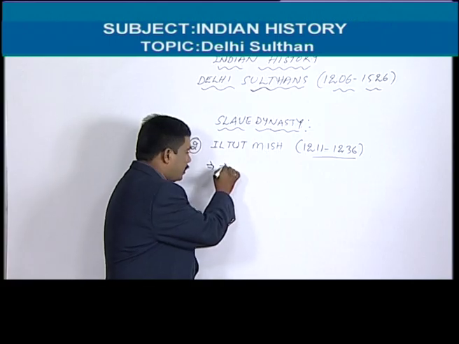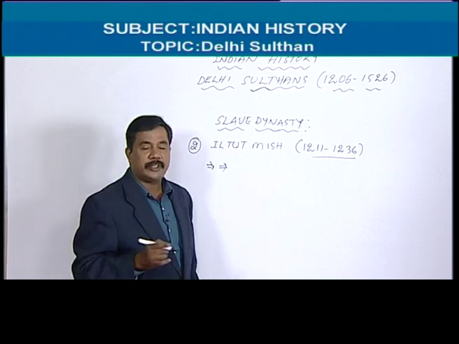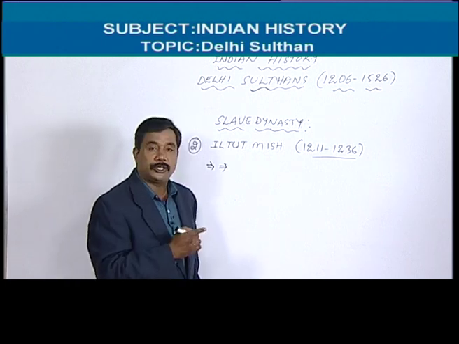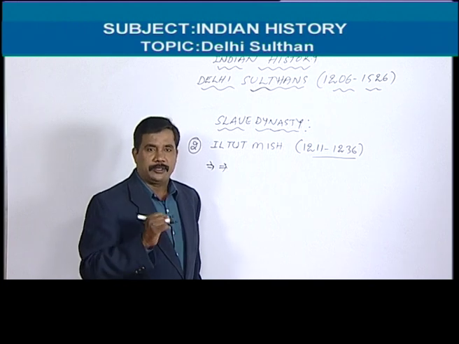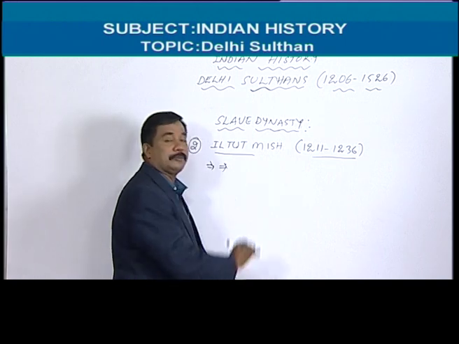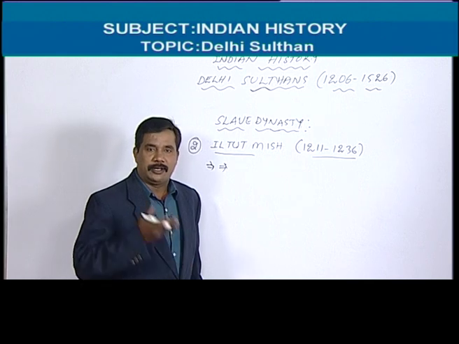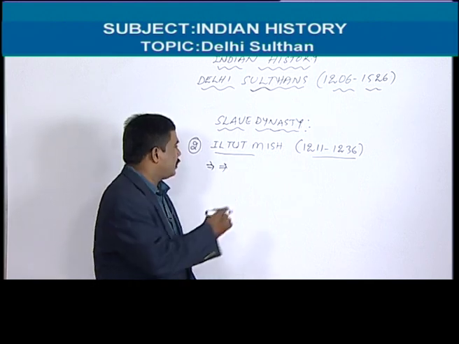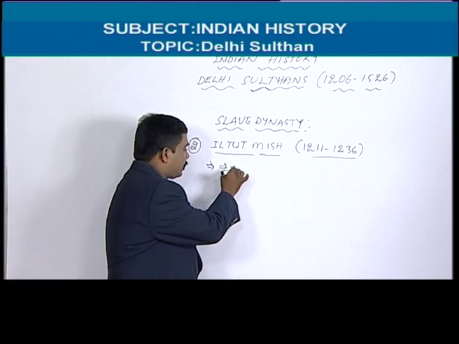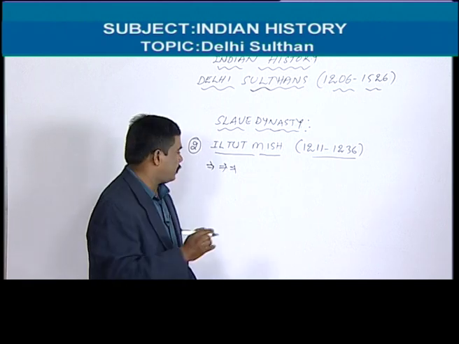He was also a very intelligent and systematic administrator. Why? Because previously he was the army commander of Aybak. He also belonged to slave families. Among all Delhi Sultans, Iltutmish was the handsome Sultan. Because of his handsomeness, he was sold in the market, and that's why he was bought by Aybak. Iltutmish was the first reformer of the Delhi Sultanate.